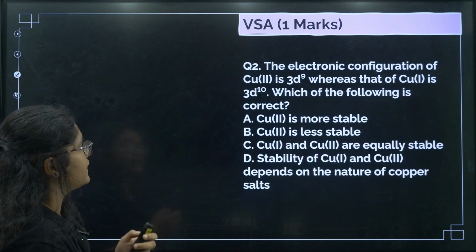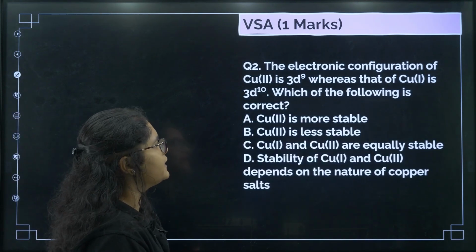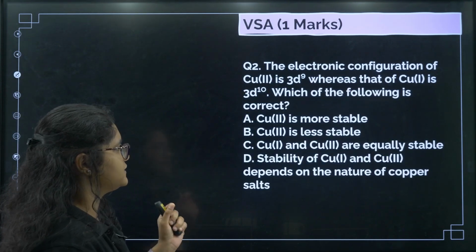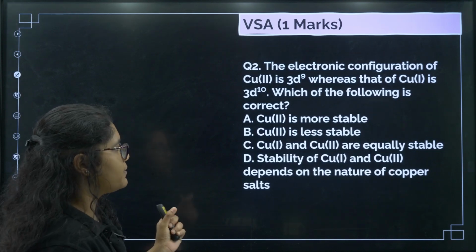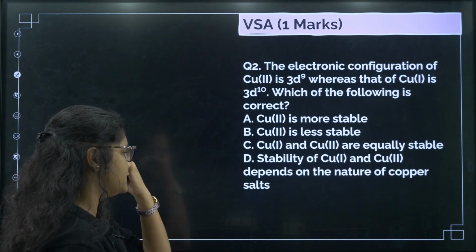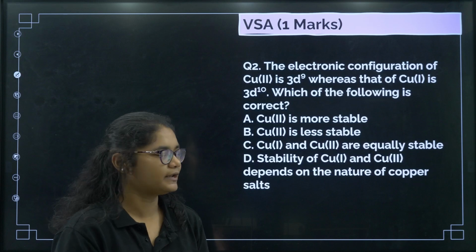Now going towards the next question. The electronic configuration of copper 2 is 3d9, whereas that of copper 1 is 3d10. Which of the following is correct? Statement based question again now here.